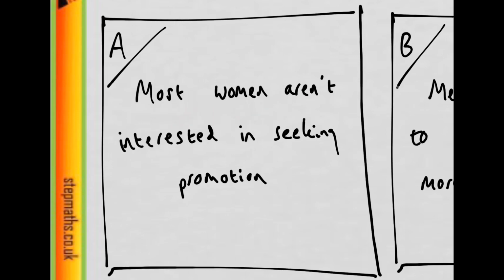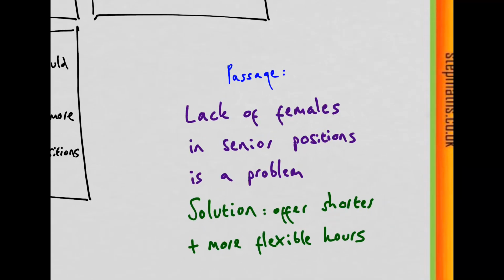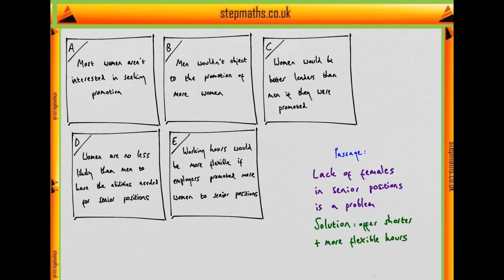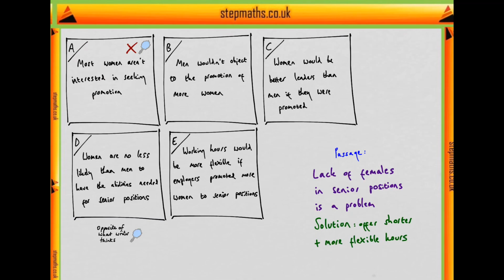Option A says that most women aren't interested in seeking promotion. Well, if the author thought this, then they probably wouldn't think that lack of females in senior positions is a problem. However, they do think this is a problem, and so they probably don't think this. In fact, they seem to think the opposite of option A, and so A can't be an assumption. What about option B? This says that men wouldn't object to the promotion of more women to senior positions. Now, the author isn't concerned whether men would object to the promotion of more women. Regardless of this, they're still going to propose that shorter and more flexible hours should be offered, and so option B is irrelevant. The author doesn't rely on it as an assumption.